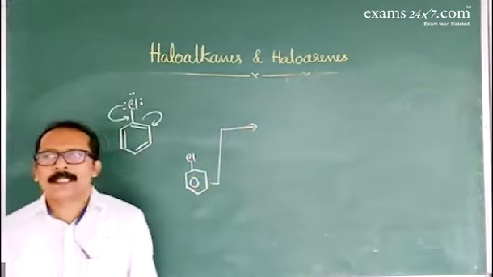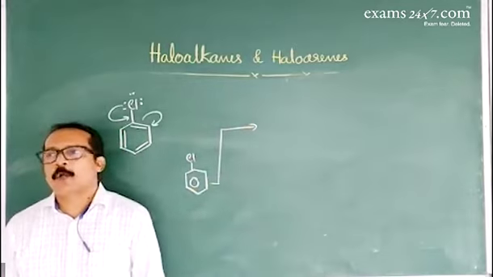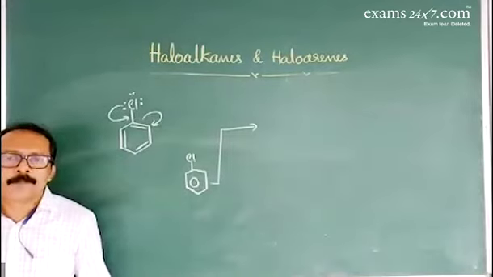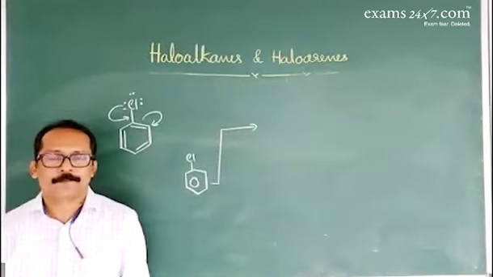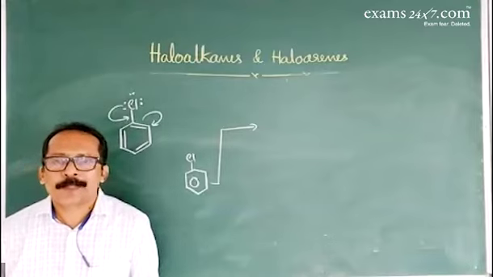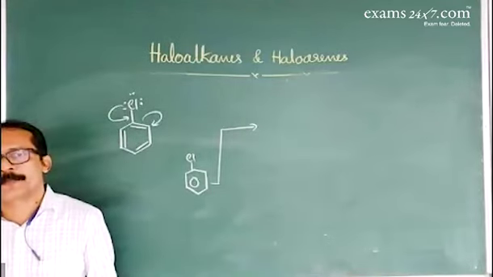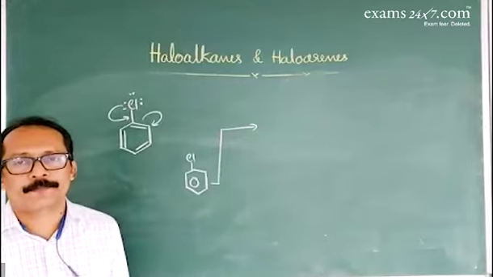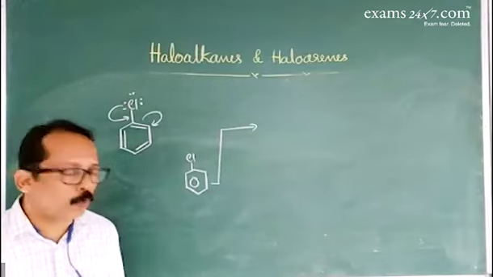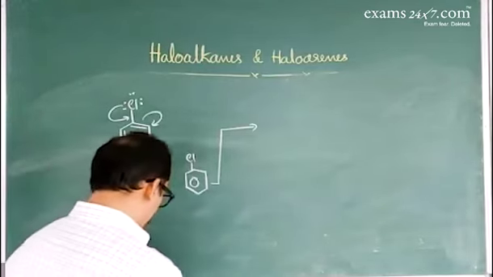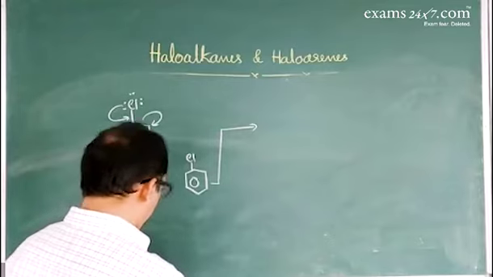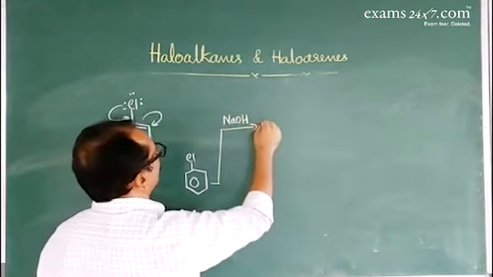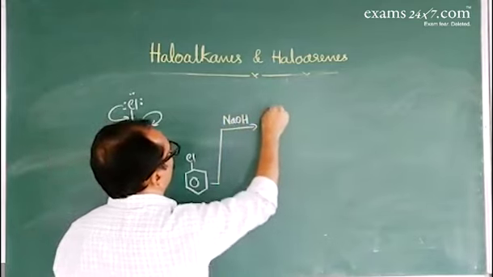When chlorobenzene reacts with sodium hydroxide at 300 degrees Celsius under pressure, the chloro group is replaced by an OH group. That gives phenol, and this process is called Dow's process, the conversion of chlorobenzene to phenol. It reacts with sodium hydroxide at high temperature under pressure, and that gives phenol.